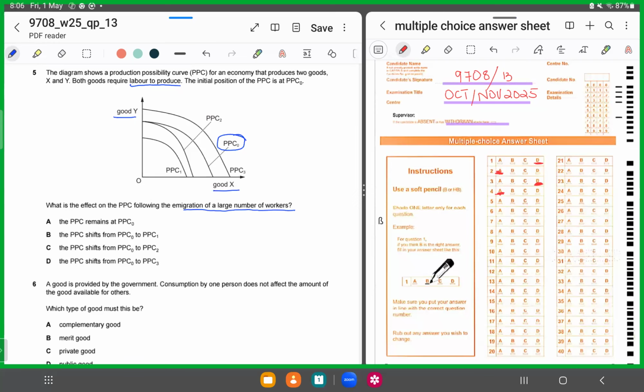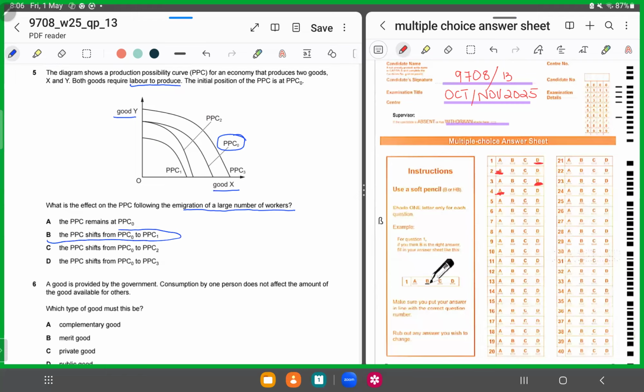So now if the workers leave the country, how is it going to affect the PPC? If both goods require labor, the entire PPC should shift inwards, and there should be a fall in the production of both X and Y goods, right? So where should the PPC move? From PPC naught to PPC 1. Exactly. Why?